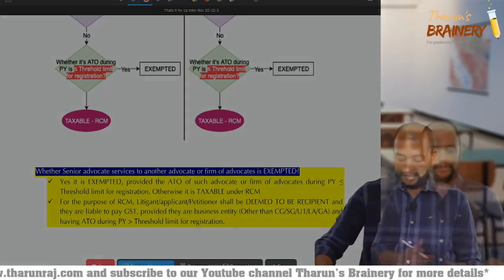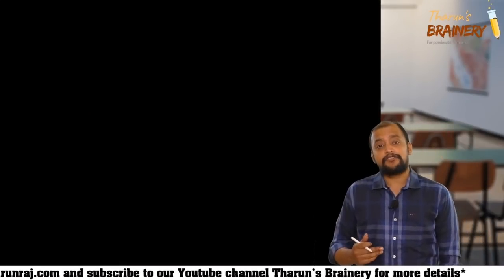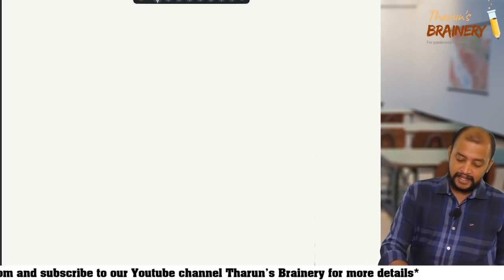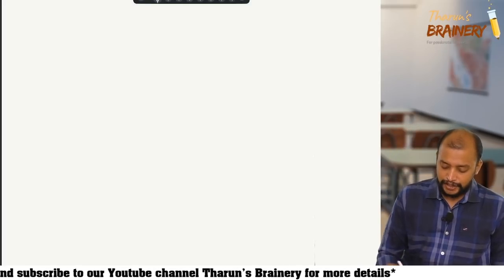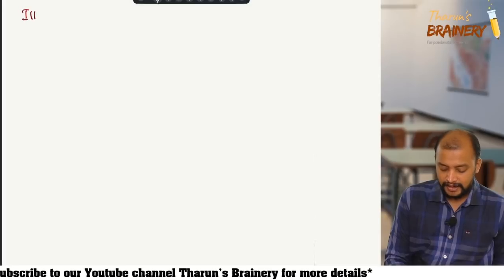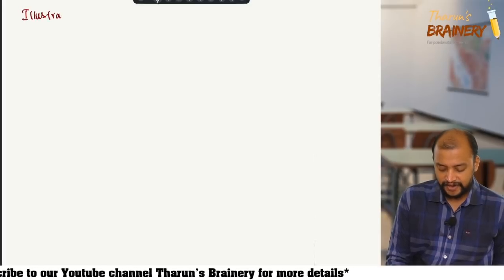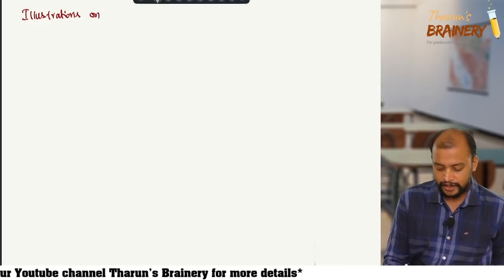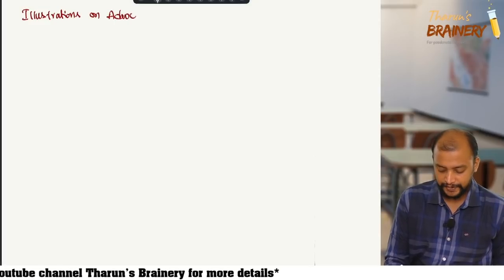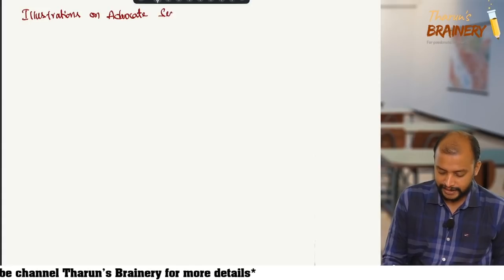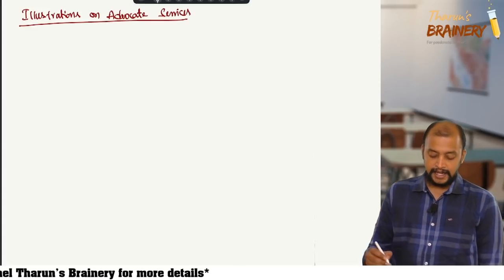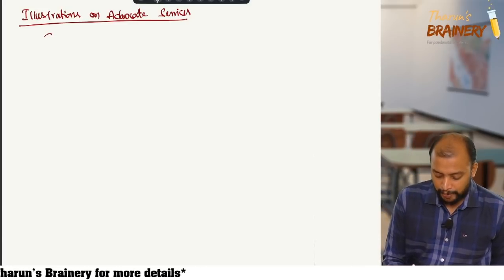Okay, fine. I could not find it. I'll just write it. So we need to understand a few questions. From there we get the concept. Okay, illustrations on advocate services. Now listen. First I am taking supplier.